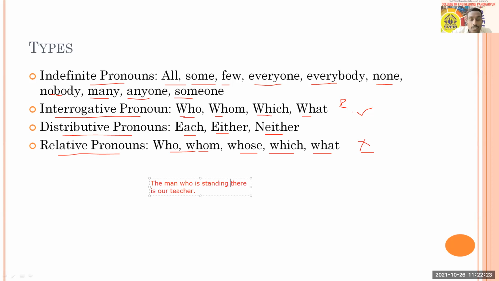In this case, who is not asking any question, but it is giving additional information about the man. Therefore, it is a relative pronoun. Something like this you have to remember. So that's all about types.